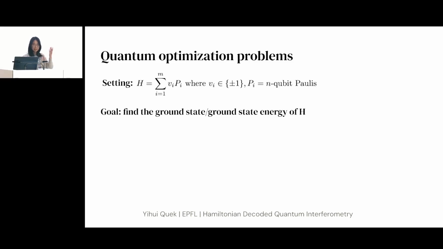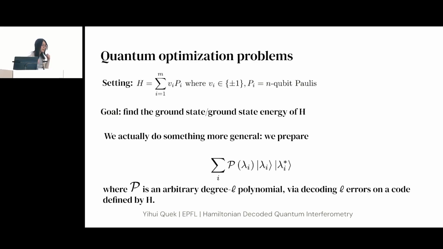Okay, so again, let me state the setting of the quantum optimization problems that we look at. The coefficients of the Pauli terms have to be plus or minus 1. And I said just now that the goal was to find the ground state or the ground state energy. But we actually do something more general. We can apply any polynomial function you want to the eigenstates of this Hamiltonian. And we can do this if you can decode L errors on some code that is defined by H.